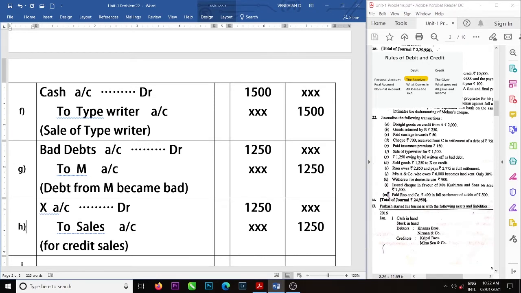Next entry. Ram owes 2850 and pays 2775 in full settlement of account. He is better than M. M told that he cannot pay a single rupee, that's why the total 1250 became bad debt to us.